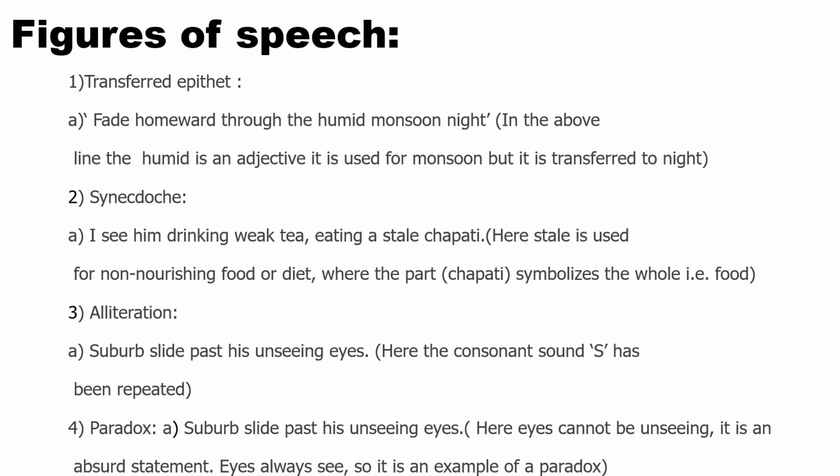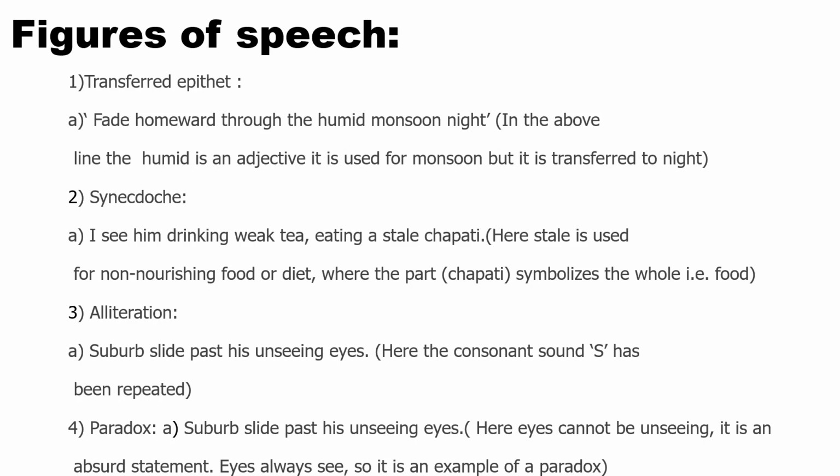We all know what is synecdoche. When a part is represented as whole or whole is represented as part, that is known as synecdoche. "I see him drinking weak tea, eating a stale chapati."